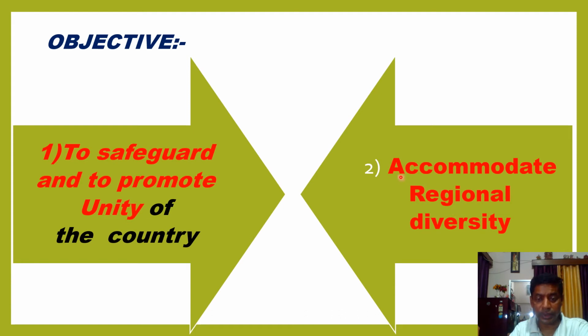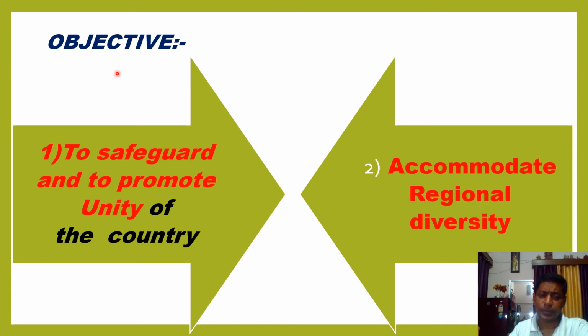But the central government accommodates all the languages. In the same way, food habits, dress habits, and many different things are respected by the central government. So regional diversity will be there in federalism, and the central government accepts that diversity.